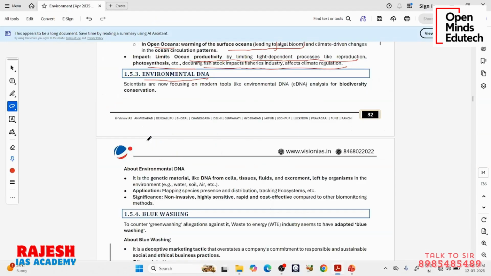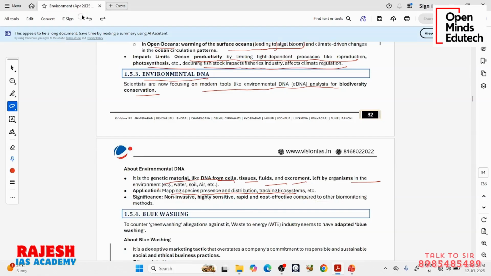Okay, so environment DNA. Scientists are now focusing on modern tools like environment DNA analysis for biodiversity conservation. It is genetic material like DNA from cells, tissues, fluids, excrement left by organisms in the environment, water, soil, air, etc. So mapping species presence and distribution, tracking ecosystems, etc. Significance: non-invasive. You don't have to trap the animal, or take some particular body part or fluids from its body. So non-invasive, highly sensitive, rapid and cost effective compared to other biomonitoring methods.